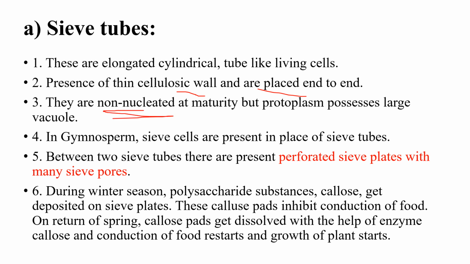But the protoplasm possesses a large vacuole. In gymnosperms, sieve cells are present in place of sieve tubes. Between two sieve tubes, there is a perforated sieve plate. Perforated sieve plates, that means many pores are present.